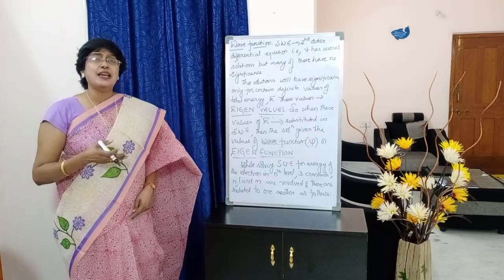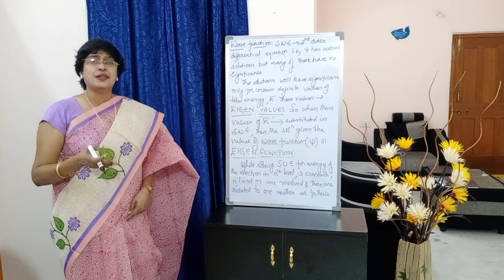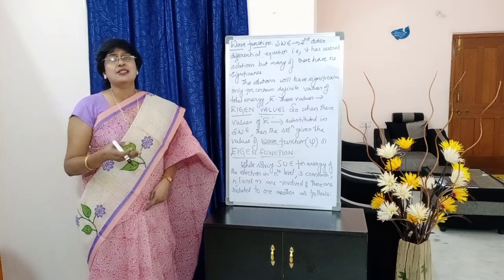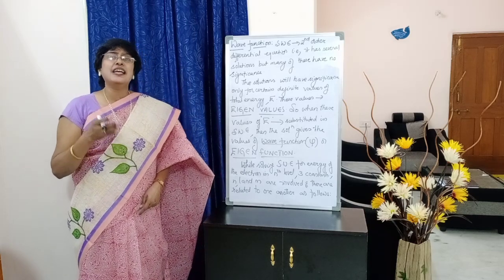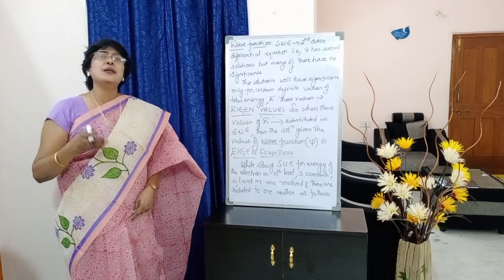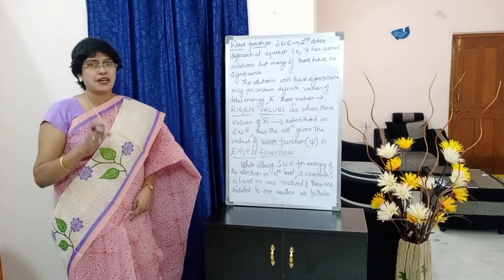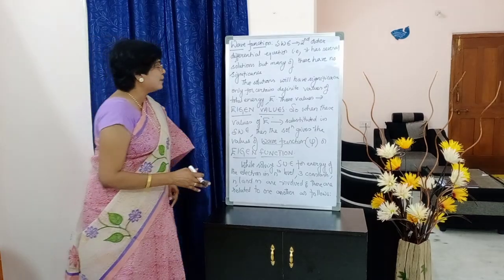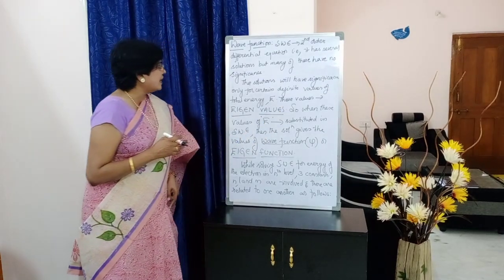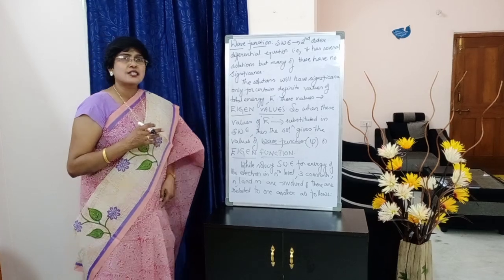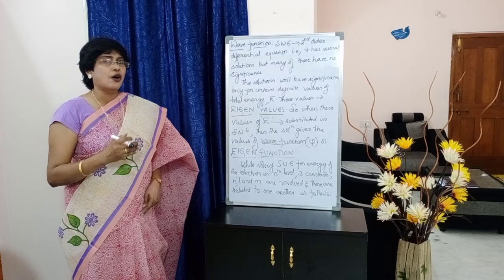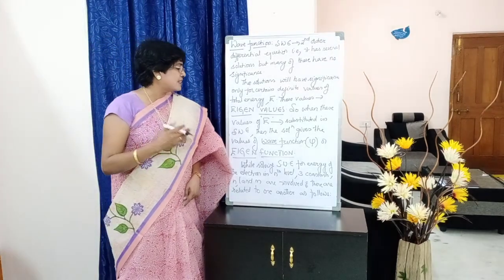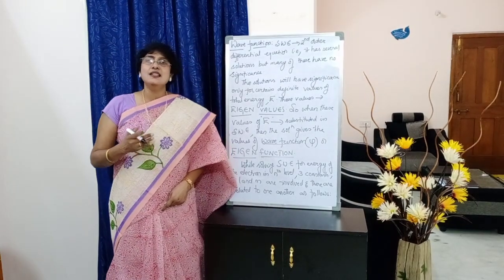When these eigenvalues are substituted in the Schrödinger wave equation, the solution gives us the value of a wave function, which is represented by psi, and this can also be called eigenfunction. That is the third point. So when these values of E are substituted in the Schrödinger wave equation, the solution gives the values of a wave function, psi, or eigenfunction.